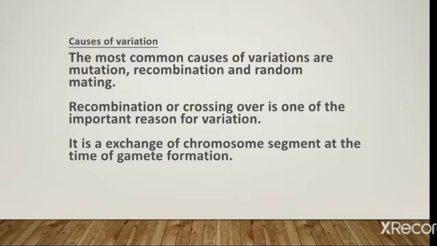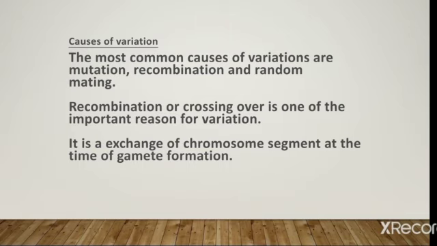Causes. What are the causes of variation? The most common cause of variation is mutation, and we know what mutation is. Mutation is a sudden inheritable change in the genetic material. That is called mutation. Recombination and random mating are also causes of variation.